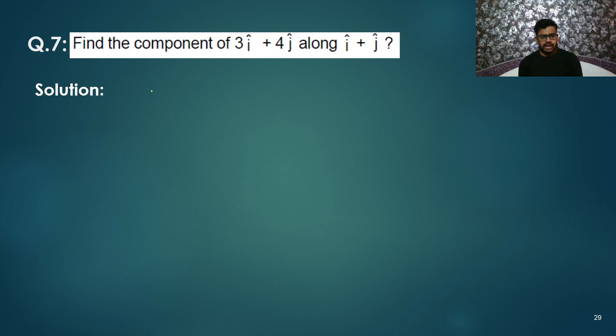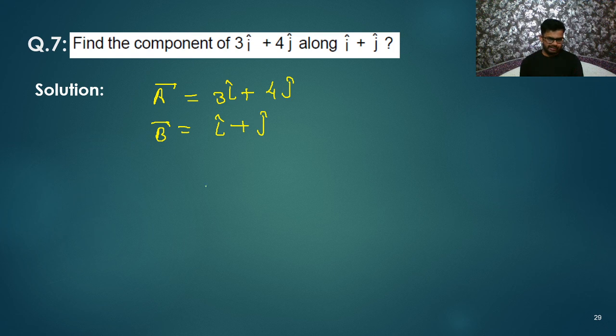So, I will say, let's say vector A. This is the component of one vector along another vector. So vector A is given, 3 i cap + 4 j cap. And another vector is given, vector B, that is i cap + j cap. These are the two vectors given. Now what you need to do? Find the component of 3 i cap + 4 j cap along, that is, the component of the first vector along the second. So I will say